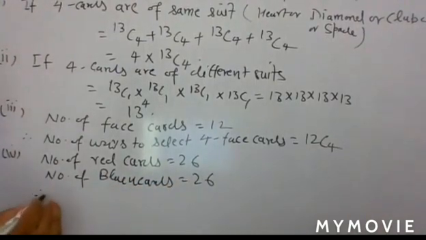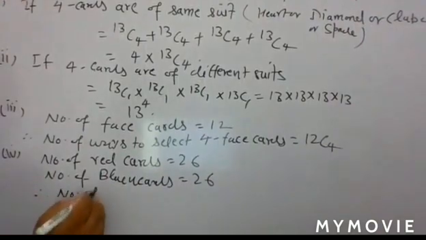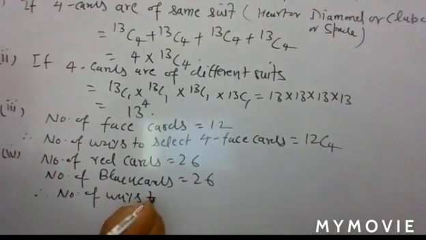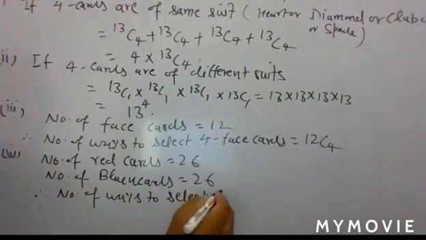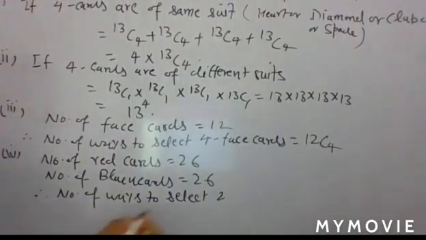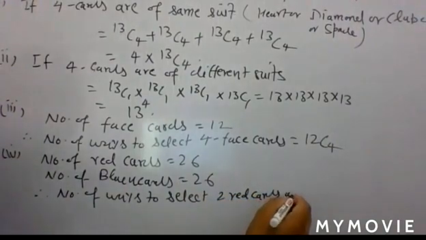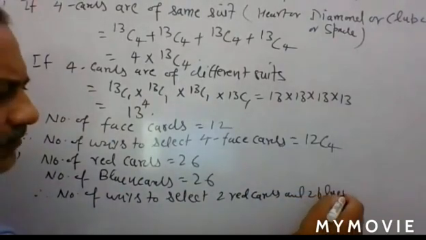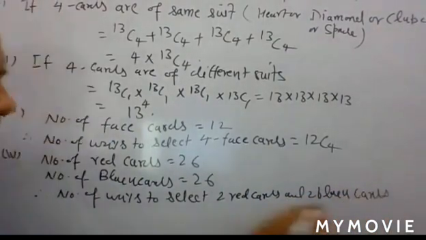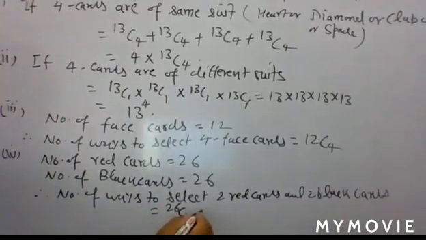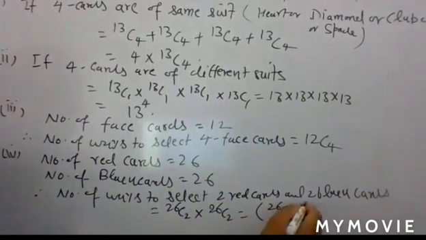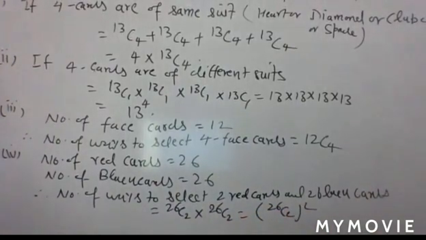So you can write, hence number of ways to select 2 red cards and 2 black cards is equal to 26c2 into 26c2, or you can write 26c2 whole square. Okay, so that is your result. Now you come to its last part.